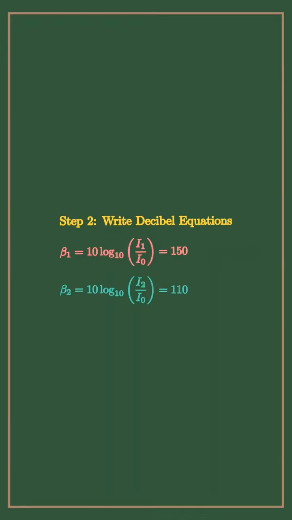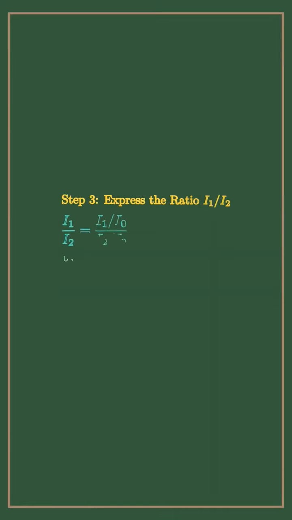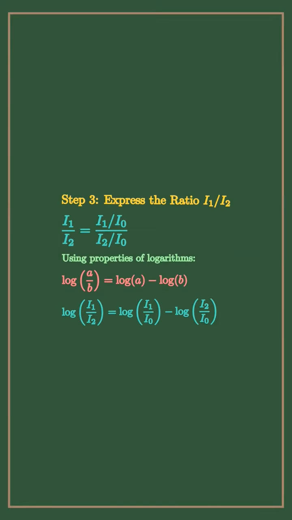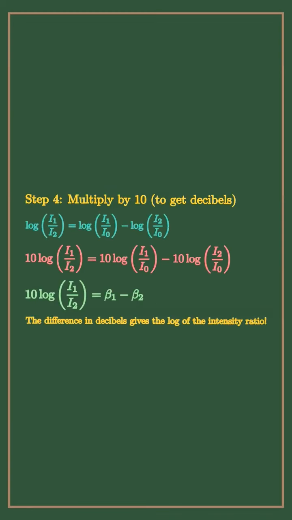Write the decibel equations for both sounds. Express the ratio I1 over I2 using properties of logarithms. Multiply by 10 to relate to decibel differences.